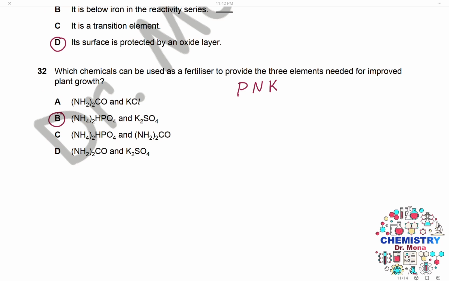Which chemicals can be used as fertilizers to provide the 3 elements needed for the improvement of the plant grass? Of course, the 3 elements needed are nitrogen, phosphorus, and potassium, and these can be given to the plant by NPK fertilizers. So we need fertilizers that contain the 3 elements: phosphorus, nitrogen, and potassium. Here we have nitrogen, phosphorus, and potassium, so the answer is B.